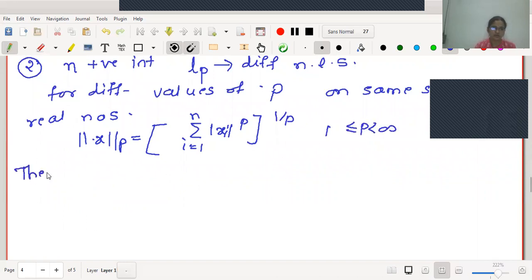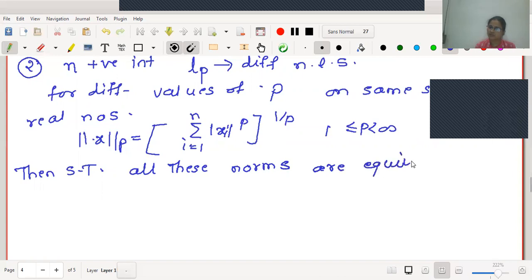Then show that all these norms are equivalent to each other. All the norms are equivalent to one another.